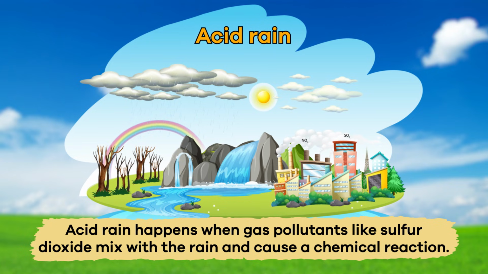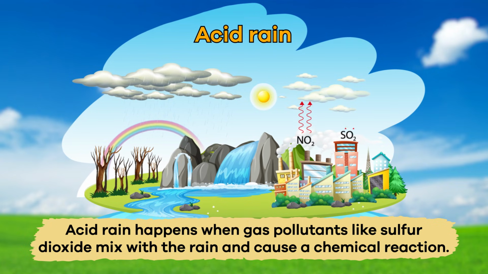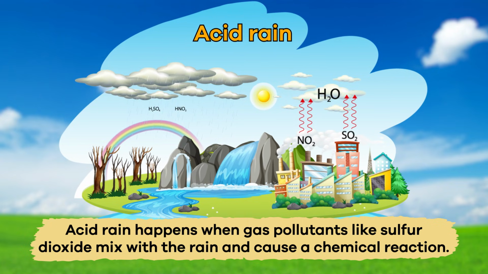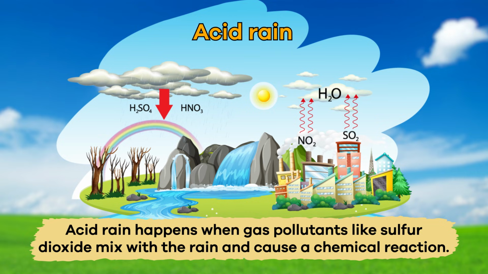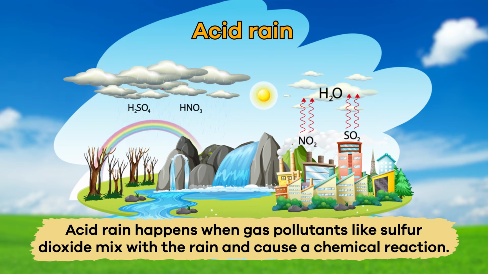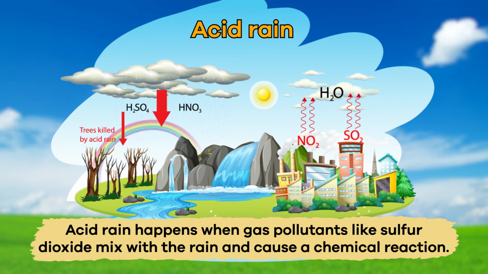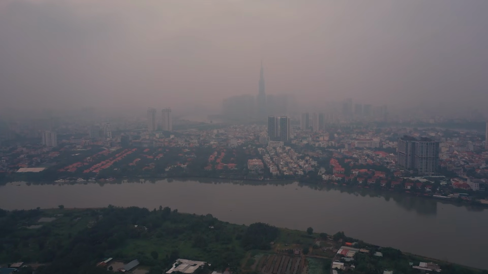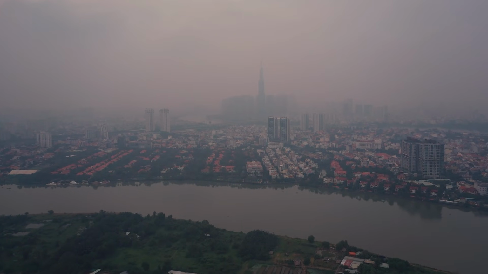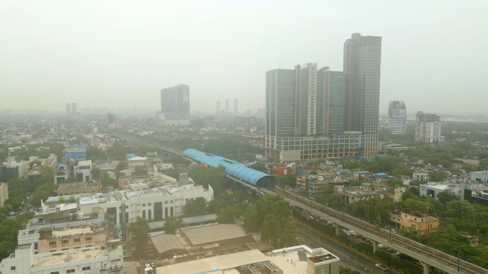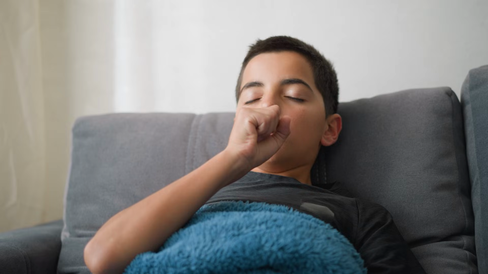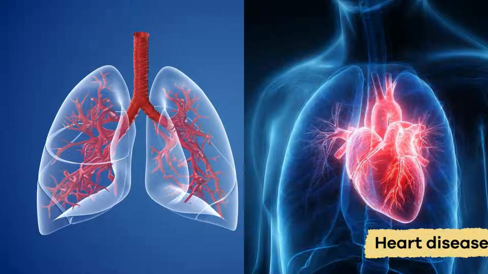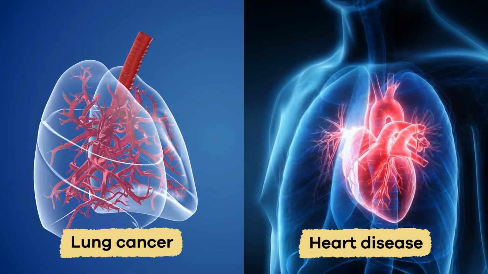Acid rain occurs when gas pollutants like sulfur dioxide mix with rain and cause a chemical reaction. This can cause significant harm to plant and animal life. And when air pollutants combine with ozone, it creates a brown, smoky fog called smog. Air pollution makes it difficult to breathe and can cause diseases like respiratory infections, heart disease, and lung cancer.